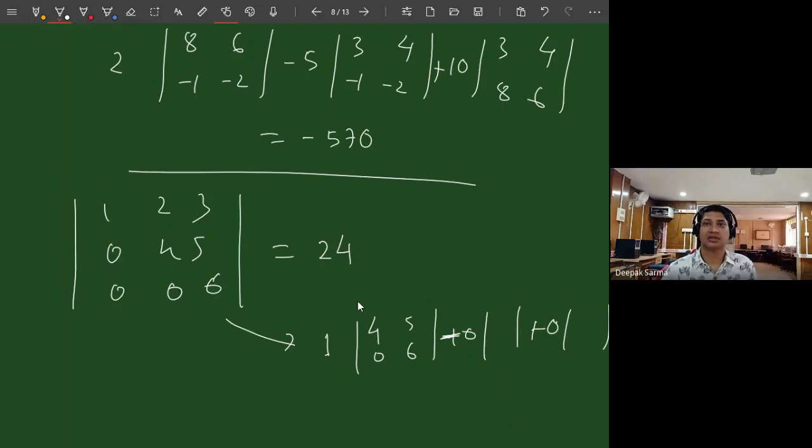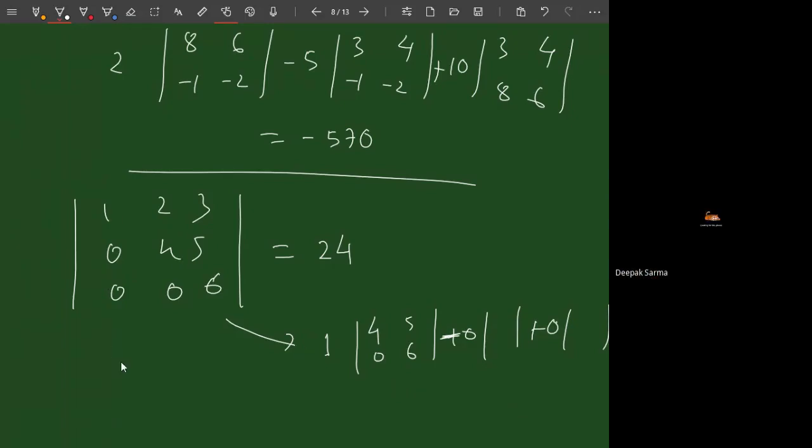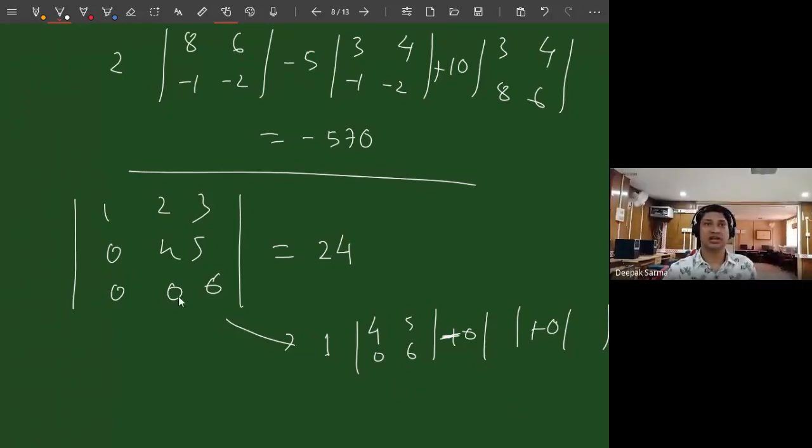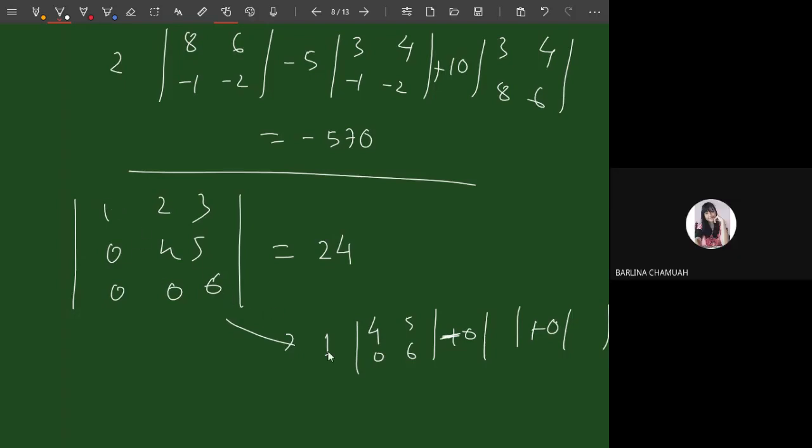Got it? But if you find it in terms of rows, the other 2 entries will be again non-zero, so you have to calculate. So sometimes it is easier to calculate in terms of columns. So what you see here, if you have an upper triangular matrix, then the determinant can be easily found. What is that? Simply the product of the diagonal entries.